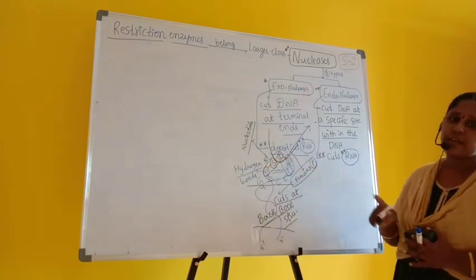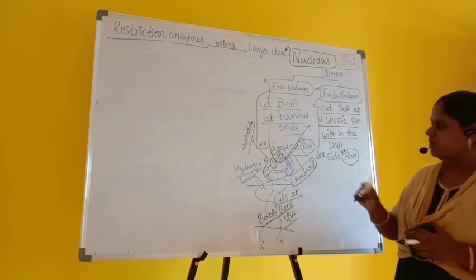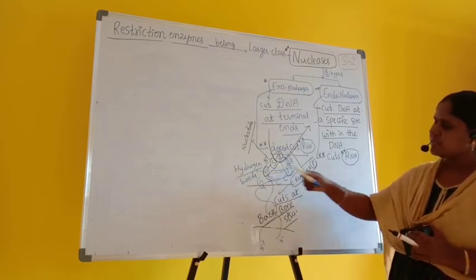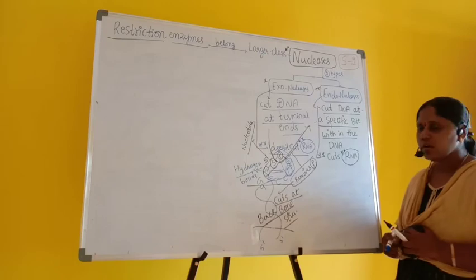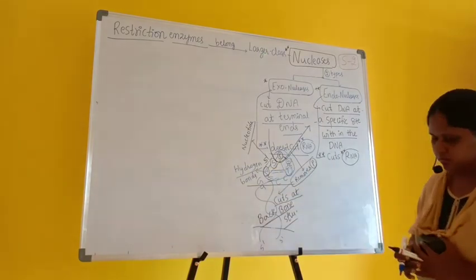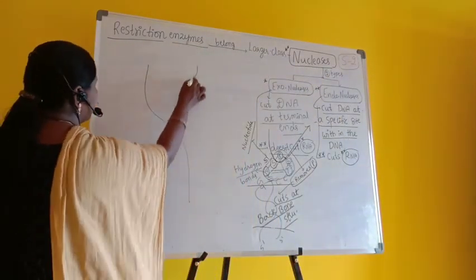You know it forms a phosphodiester bond. This is an ester bond. This is also an ester bond. Do you remember what the bond present between nitrogen base and sugar in a nucleotide is? It is nothing but the N-glycosidic bond. Did you all remember? So I will draw clearly here so that you can understand the things which we have studied earlier.